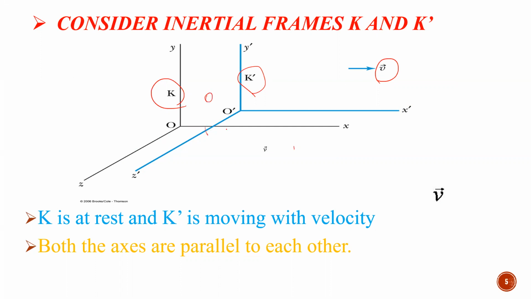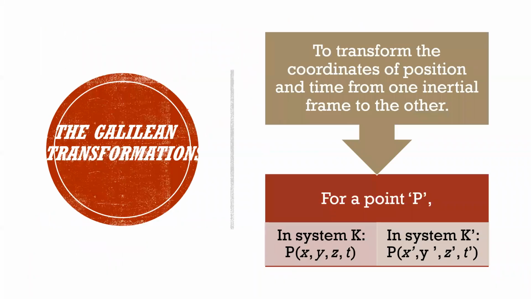For this frame, it is at rest. These two frames are moving parallel to each other: X is parallel to X dash, Y is parallel to Y dash, and Z is parallel to Z dash. Now let us see the Galilean transformations.